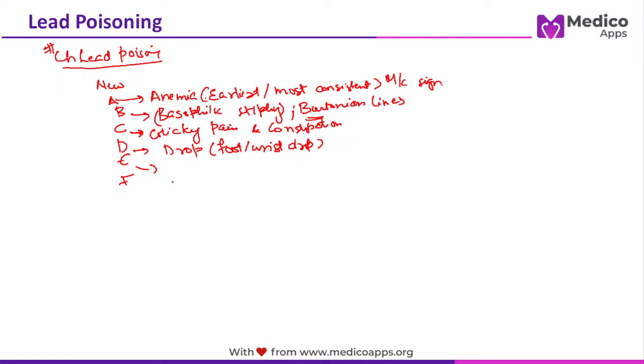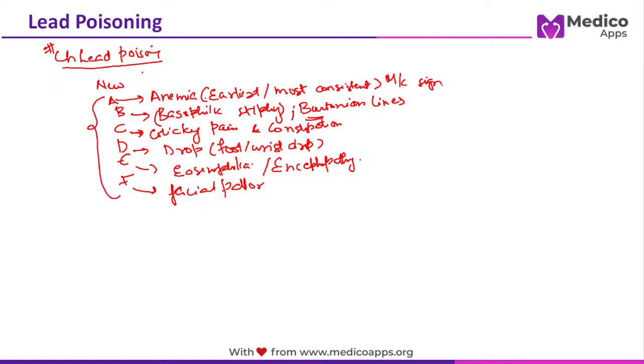Let's talk about E. E stands for eosinophilia, and also encephalopathy. A lot of CNS symptoms are seen. And what does F stand for? We talk about facial pallor separately. What does N stand for?